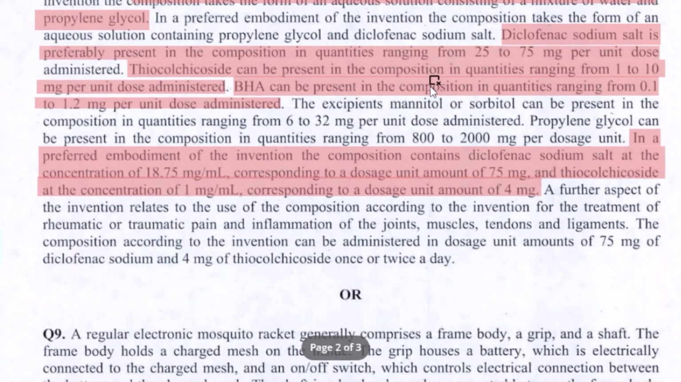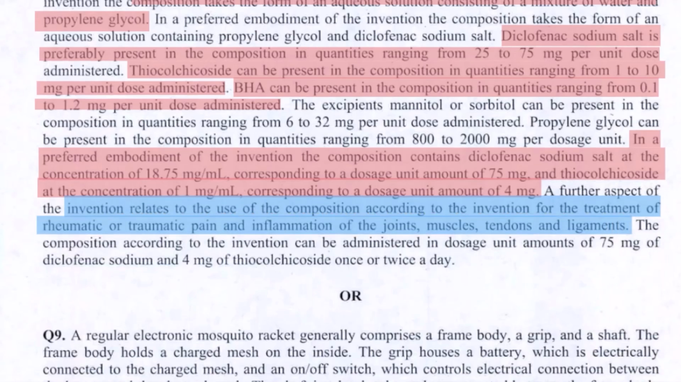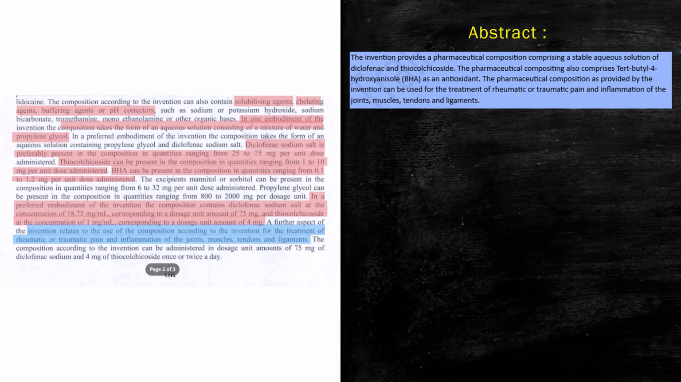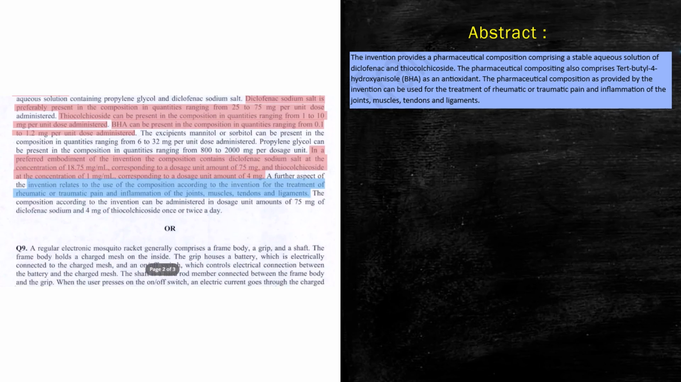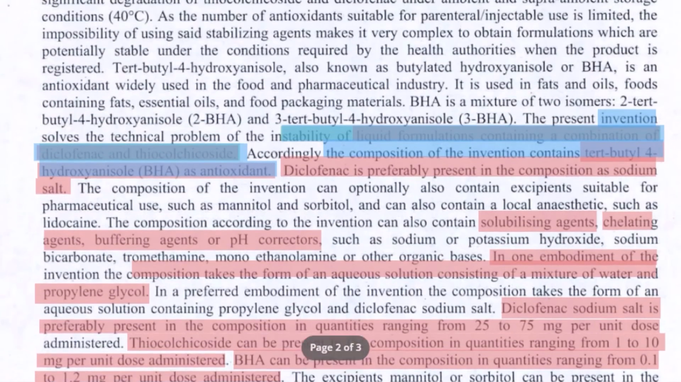Now as you go down, you see they talk about a further aspect of the invention. This could become part of your abstract, that is, how the composition is used. So the use of the composition according to the invention for the treatment of disease and these situations. This could be your abstract. If you wish, you can include more details, but that is not required. So with this, we are done with the title, claims and abstract for this question as well.